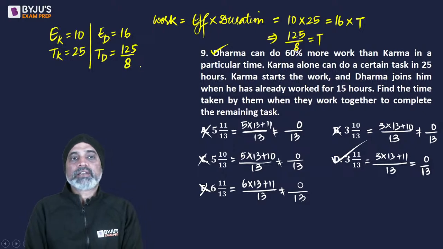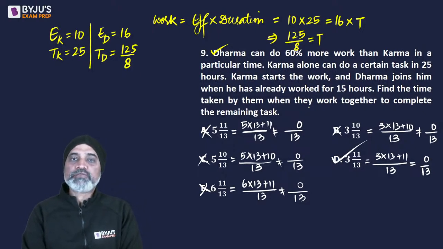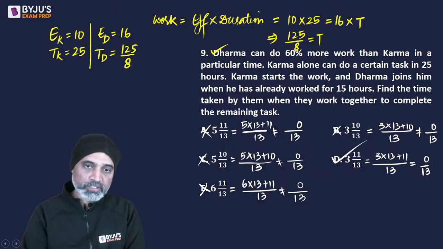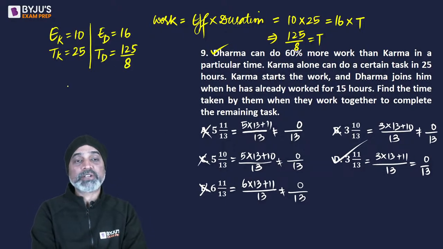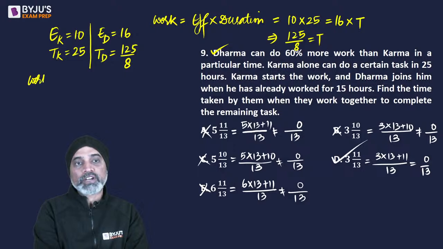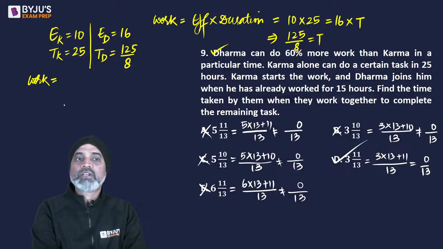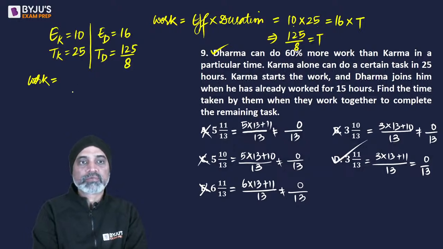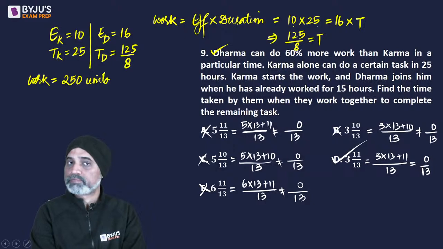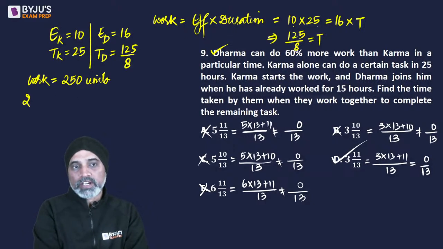ठीक है? Okay. Karma starts the work and dharma joins him when he has already worked for 15 hours. So अभी work चाहिए मेरे को. So if you want to figure out what work it is, we can say 10 into 25. So that is 250 units.